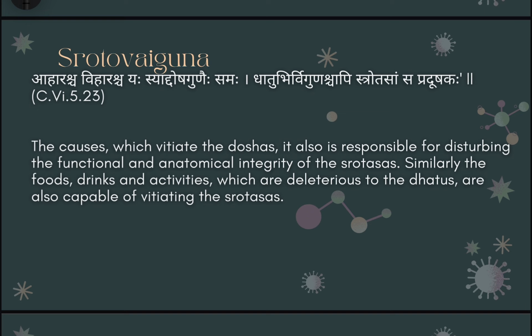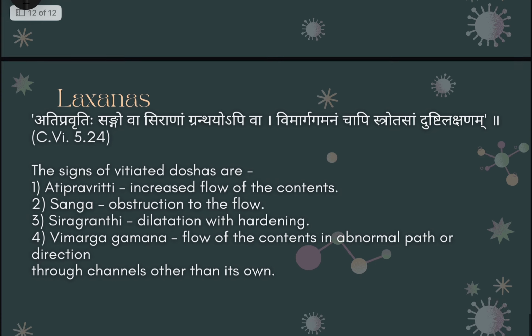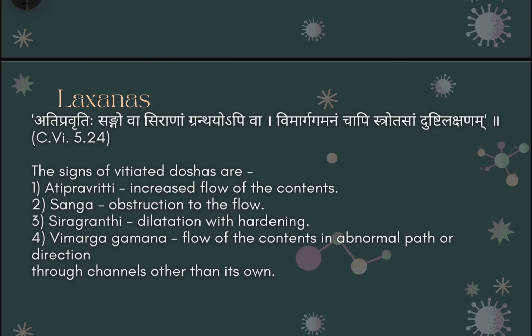As a result, if they are vitiated, then the other structural part of the body, that is the Dhatu, will be vitiated, resulting in an overall depletion of the normal body's physiological structure. Next, lakshanas: if the shrotas are vitiated, what will be the lakshan? This is very important in terms of understanding the nidan, especially from the rog nidan point of view and also from the practice point of view.